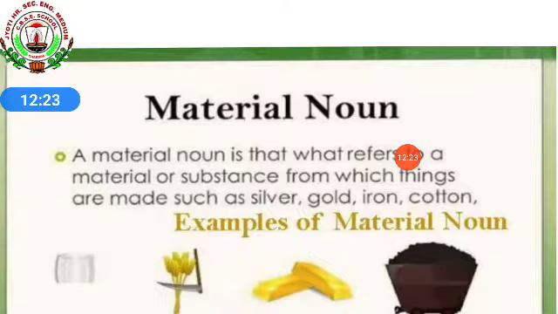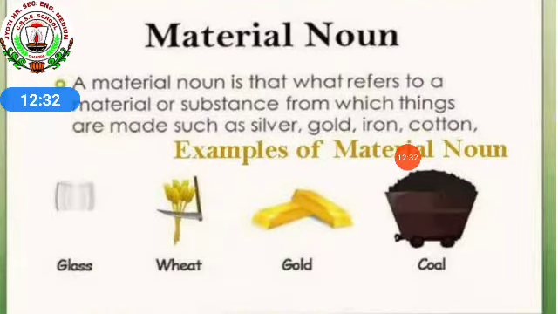In the same way, silver. If we want to make any silver ornament, then before that we have to take silver. So silver is a raw material. In the same way, gold. So all these things are your raw material. Glass, wheat, gold, coal. With gold, we can make gold ornaments. Before that, it is raw material. With wheat, we are grinding it and then we are making flour, and after that we are making chapati. So all these are your raw material things which come under your material noun.